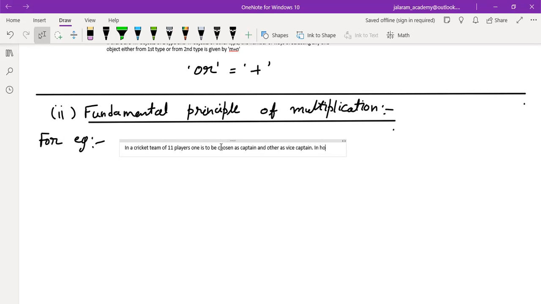In how many ways can these choices be done? Okay, everyone.